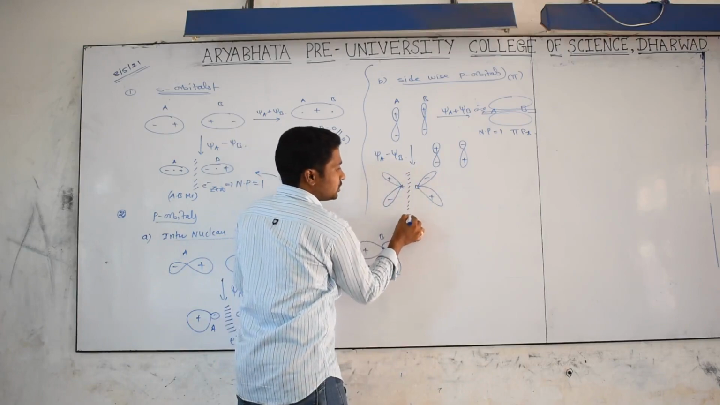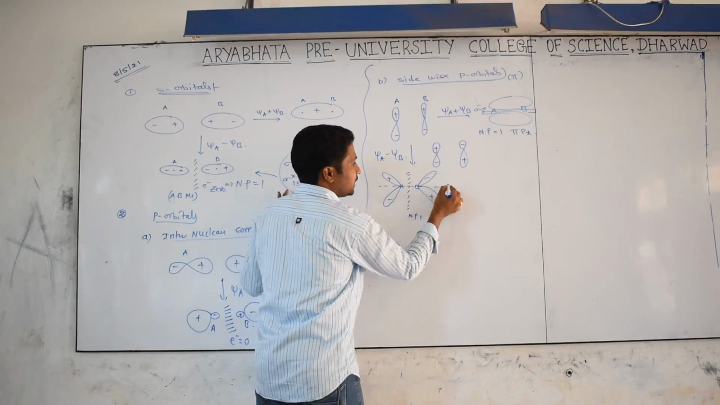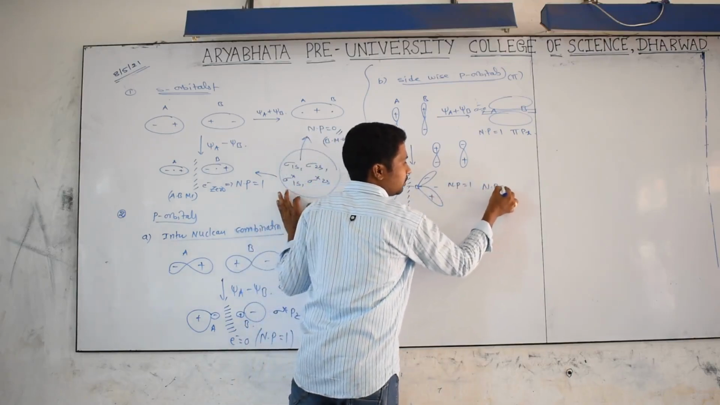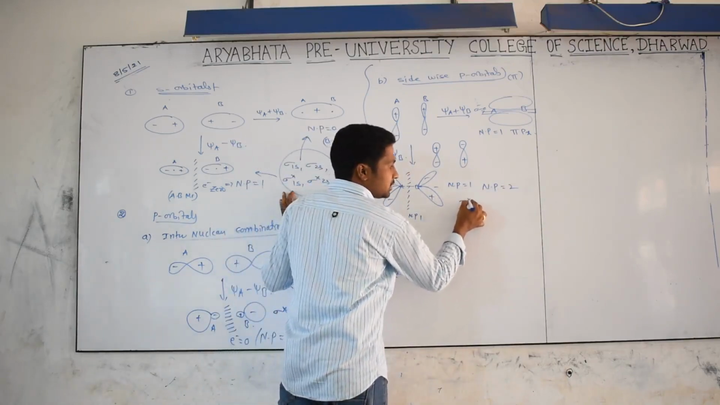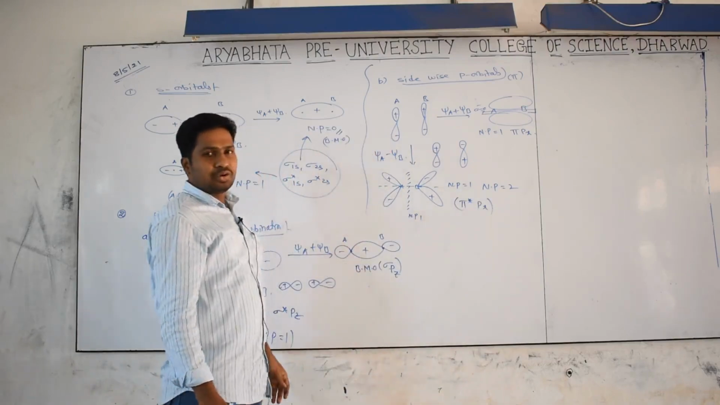Did you observe or not? This is nodal plane 1, and this is another nodal plane we are getting. Here is another nodal plane. Together, the number of nodal planes is 2. And it is denoted by which one? Pi star px. Yes or no? Did you observe or not?